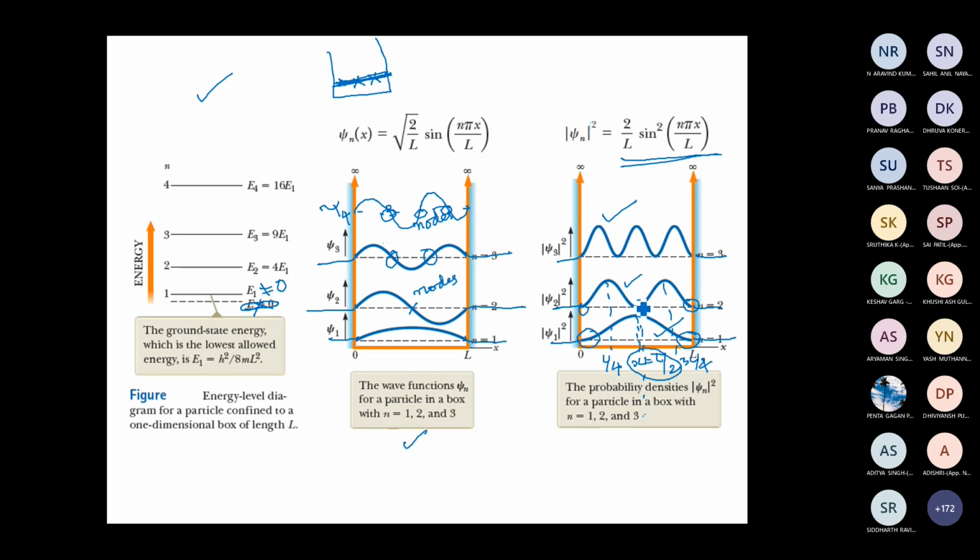There would be no probability of finding the particle at x equal to L by 2 and near the edges of the box. Similar things can be said for the second excited state. The maximum probability would be at these particular points, and there would be minimum probability at these points. So a quantum particle behaves in a very strange way compared to a classical particle. Just by looking at this simple problem, we can see a lot of differences between a classical particle and a quantum particle.